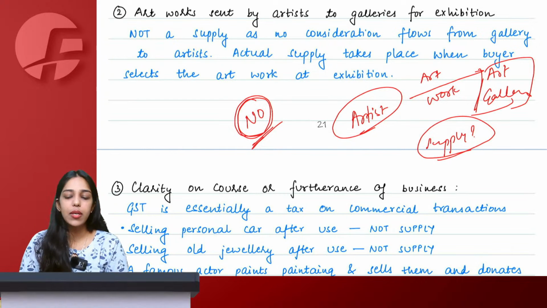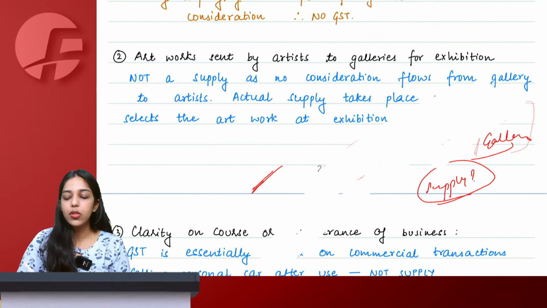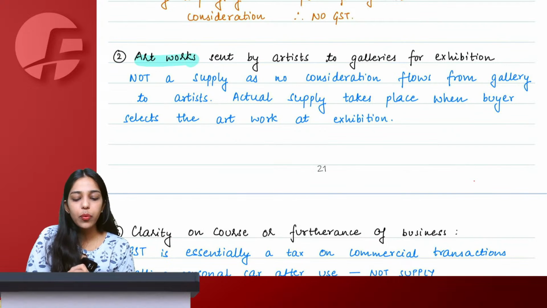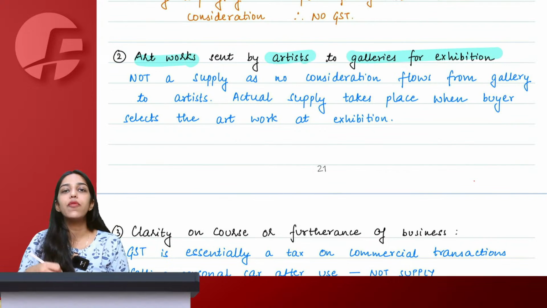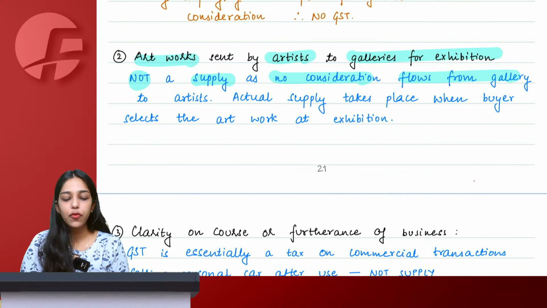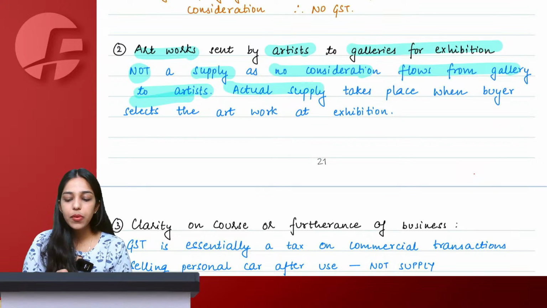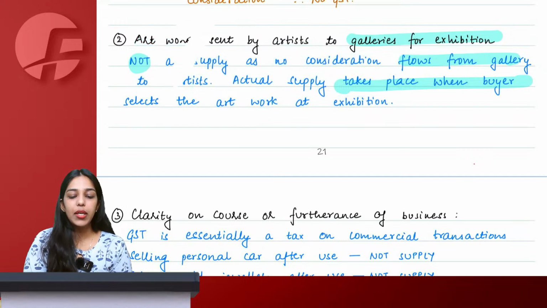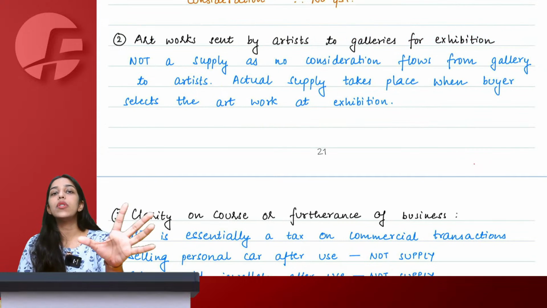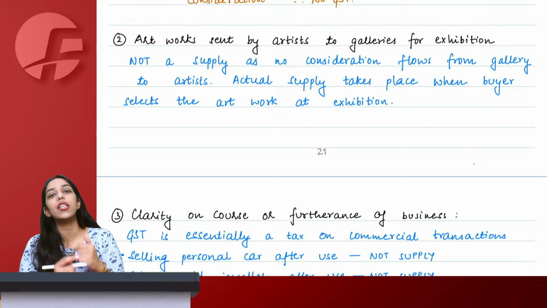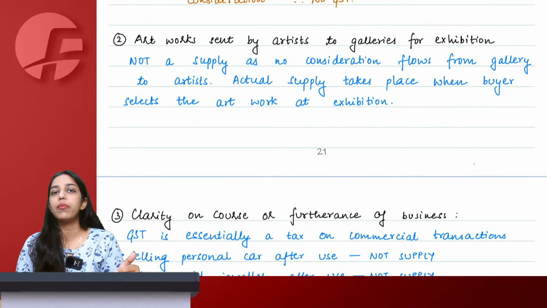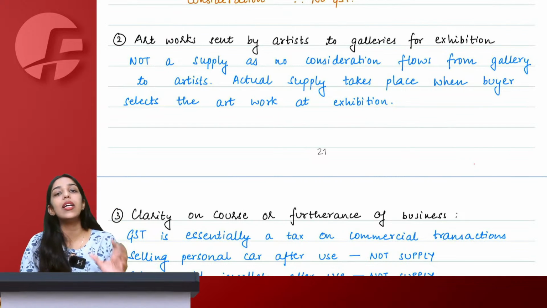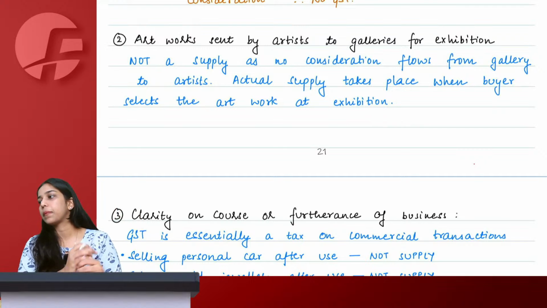No consideration, no supply. That is what the government has also clarified here, that any artwork sent by artists to galleries for exhibition is not a supply, because no consideration flows from the gallery to the artist. The actual supply takes place when a buyer selects the artwork at the exhibition. Now some Malika Sherawat would actually come, choose that painting made by Mr. Majnu and an actual sale is made, at that point of time we will say supply has happened, but merely sending the artwork to the gallery for exhibition is not a supply.